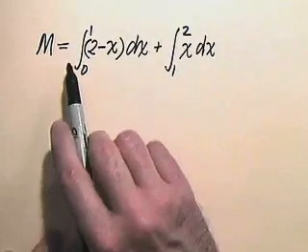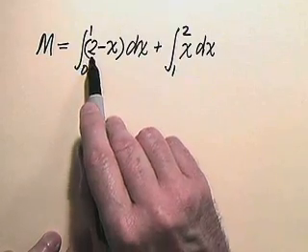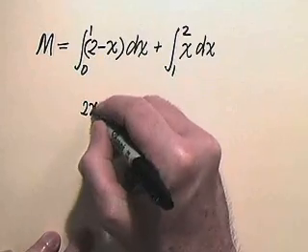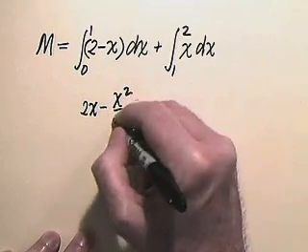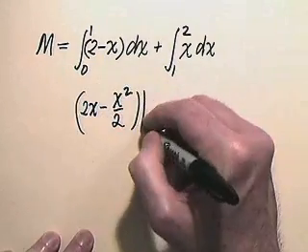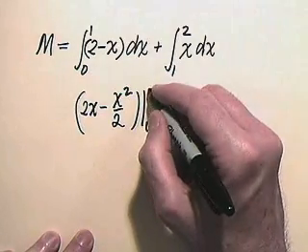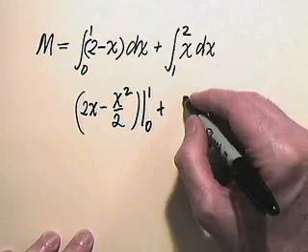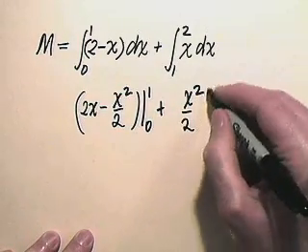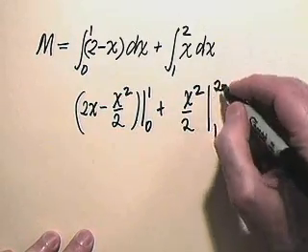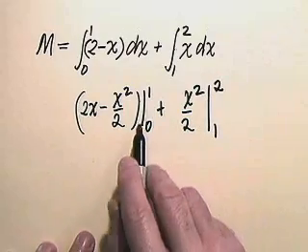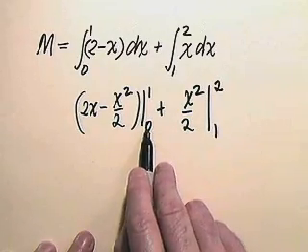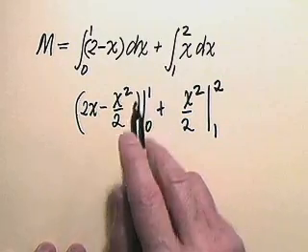Now, these are easy integrals to compute. The mass, capital M, we just simply anti-differentiate the 2 minus x, which is 2x minus x squared over 2, and that is to be evaluated from limits 0 to 1, plus antiderivative of x, which is x squared over 2, and that's to be evaluated between limits 1 and 2. Well, notice in this first evaluation, the lower limit gives 0, so I just have to put in 1.